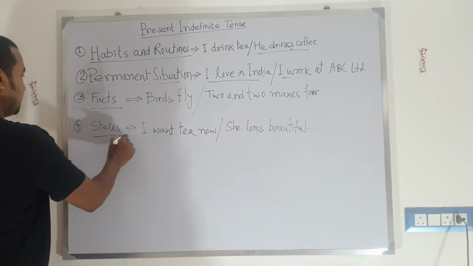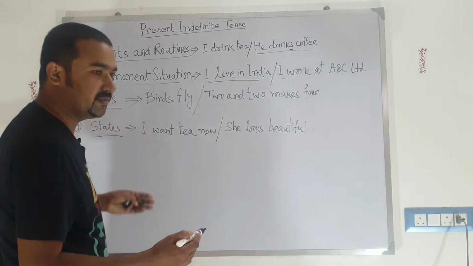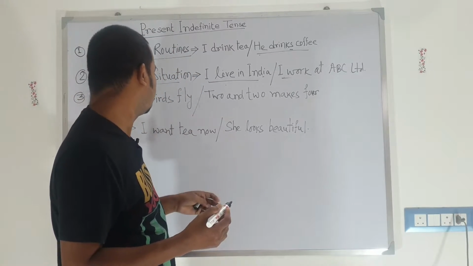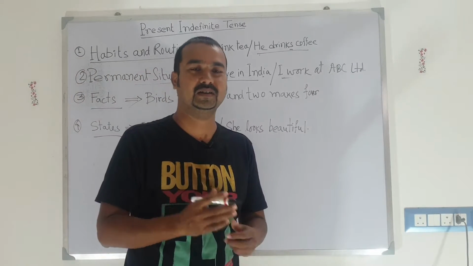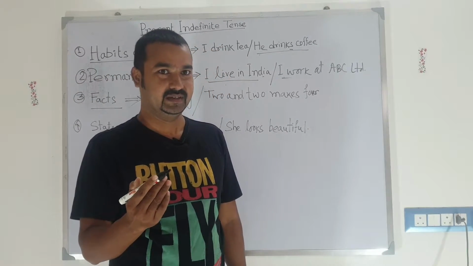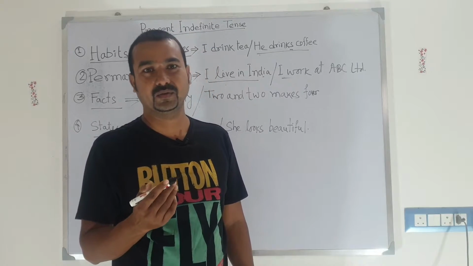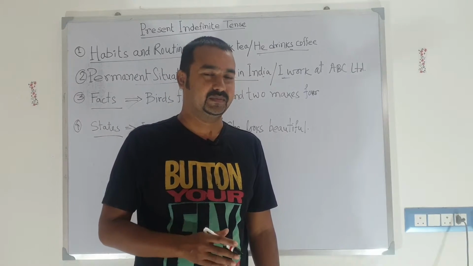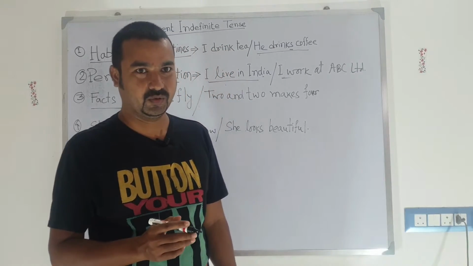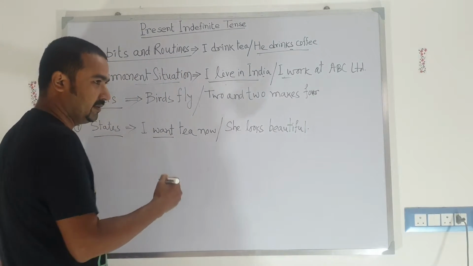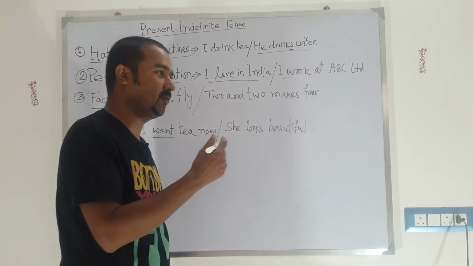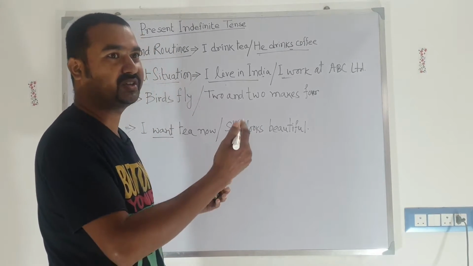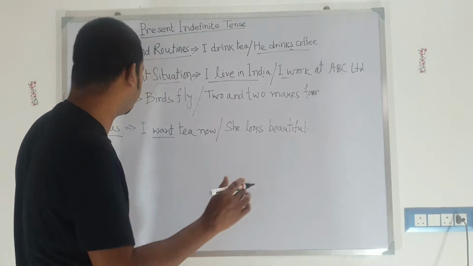Let's talk about states. What are states? If I want tea, I want to take tea. I want tea now. I can't say I am wanting tea. There are so many verbs that fall under stative verbs, and you can't add the ing form to them. So want is a stative verb. If I want tea, I can say I want tea now. It is not correct to say that I am wanting tea. It is a wrong sentence.